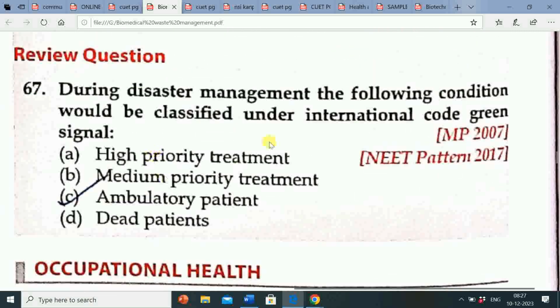Next question is: during disaster management, the following condition would be classified under international code green signal. Option A, high priority treatment. Option B, medium priority treatment. Option C, ambulatory patient. Option D, dead patients. Correct answer is option C, ambulatory patient. So ambulatory patient is the correct option.